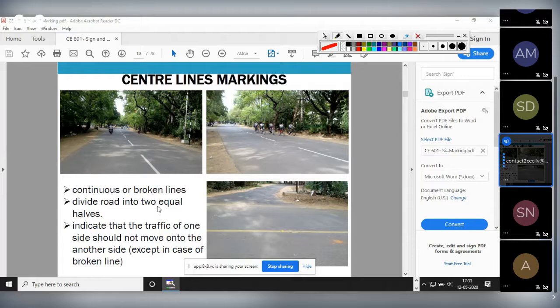So it divides the road into two equal halves. The purpose of this central line is that it divides the road into two equal halves, indicating that traffic of one side should not move onto the other side except in case of broken line. The traffic using this lane should not go to the other lane, except if there are markings like this, broken lines, so you can cross and change lanes. But here it is solid, so you cannot change the lane, you have to keep traveling in your own lane. So these are the central lines.